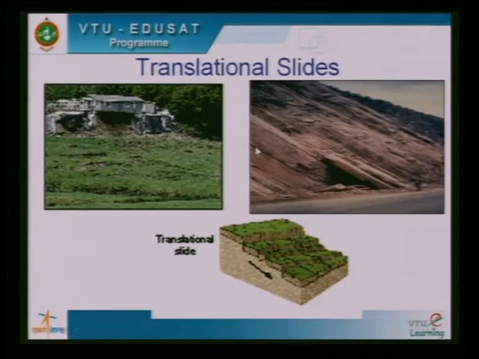So this picture shows translational slides in an actual field case. This also is a translational slide, and this picture also shows a translational slide in a practical case where the slope has failed.